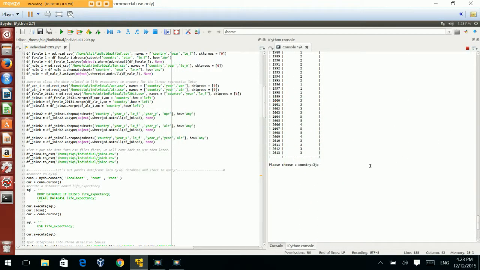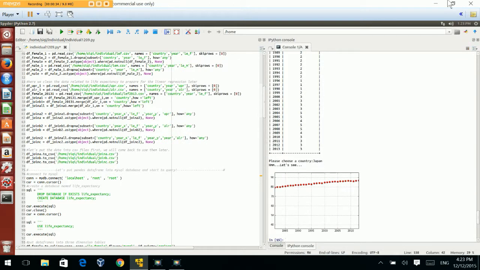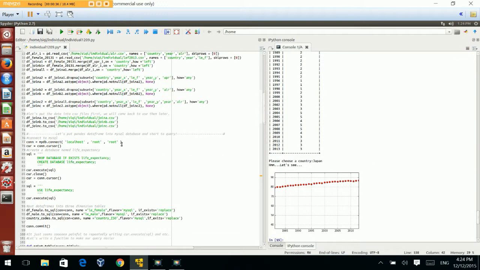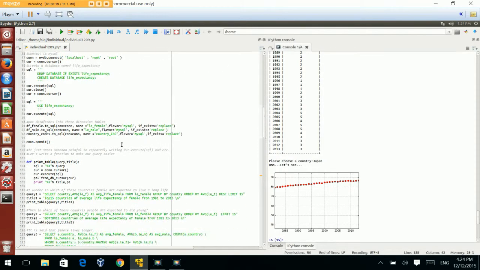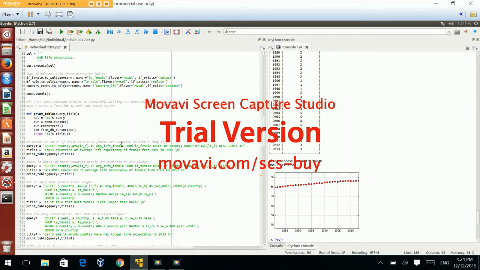Suppose that we choose Japan, and here's the graph. I wrote an R script and called it in Python so we can see the life expectancy of all the countries on the world map, which is really cool.